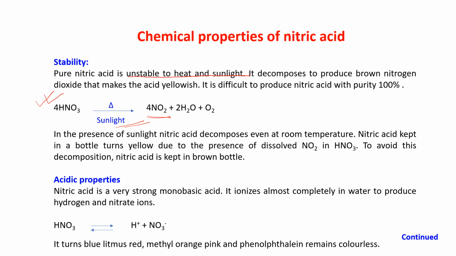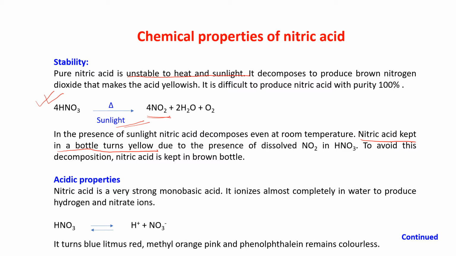In presence of sunlight, nitric acid decomposes even at room temperature, and that is why, if you go to the lab, you'll find that the bottle of nitric acid is yellowish in color. Nitric acid kept in a bottle turns yellow. This question can come: why does the bottle where nitric acid is kept turn yellow in color?